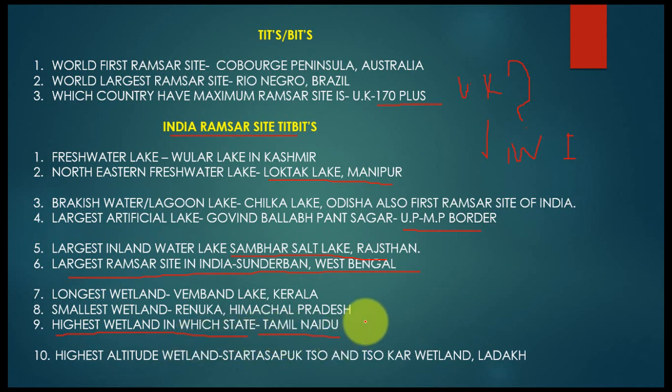Tamil Nadu, with around 14 wetlands. So this is the state with the most wetlands. In upcoming videos about the Southern Zonal Council, I'll discuss Tamil Nadu and go a little deeper. Tenth point: the highest altitude wetland is Tso Kar wetland in Ladakh. Remember this fact also.